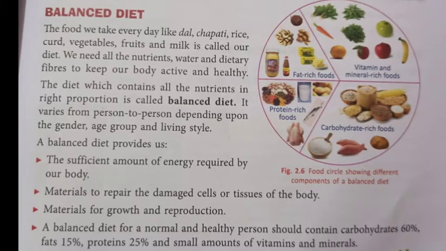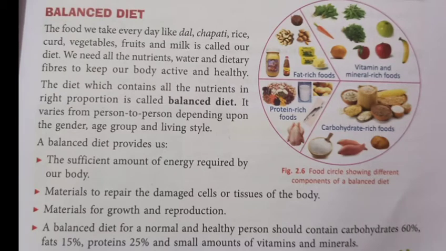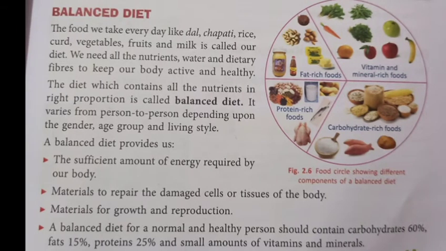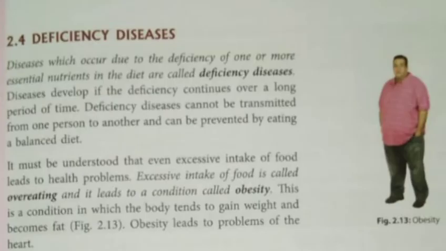Now, what if we don't include the balanced diet in our lives? What will happen if we are not taking a balanced diet? Then we will have the deficiency of one or more essential nutrients. And what will happen if we have deficiency of one or more essential nutrients in our diet?